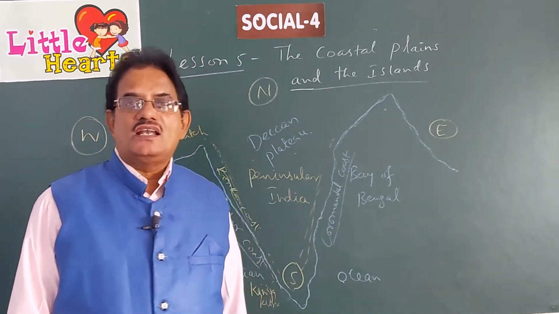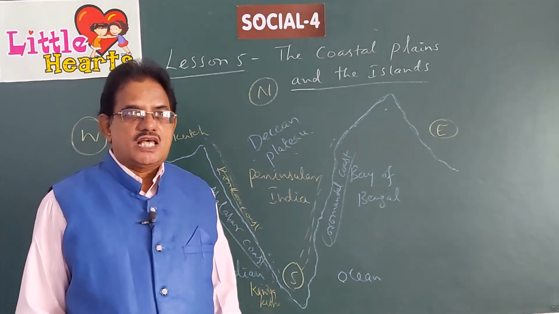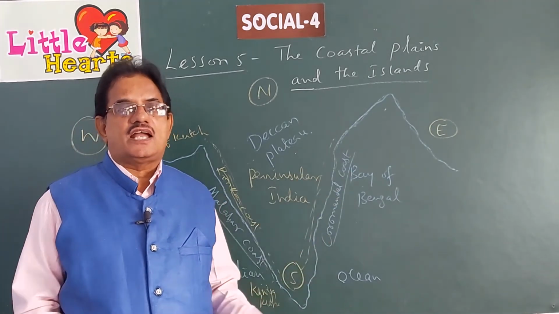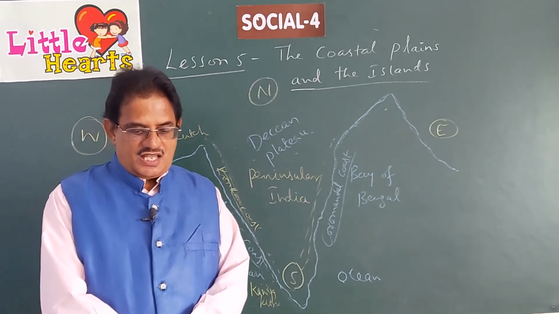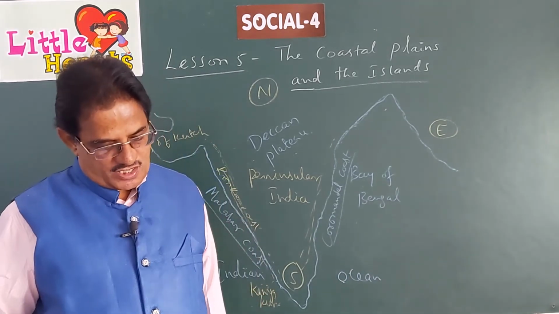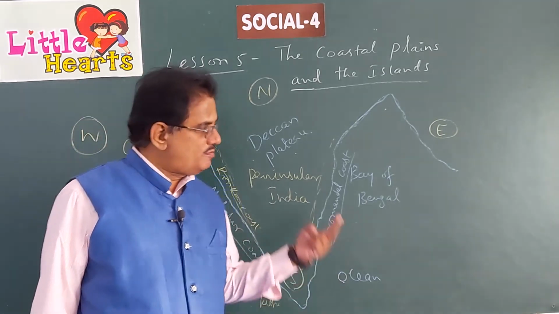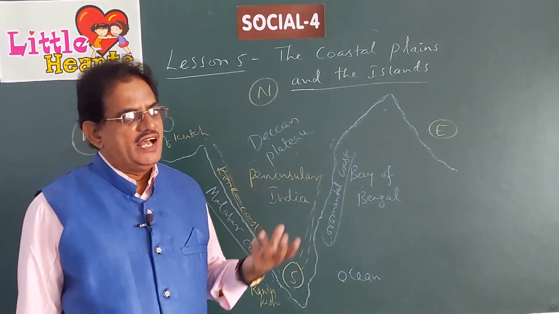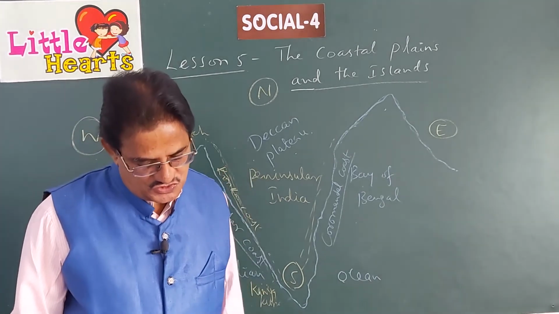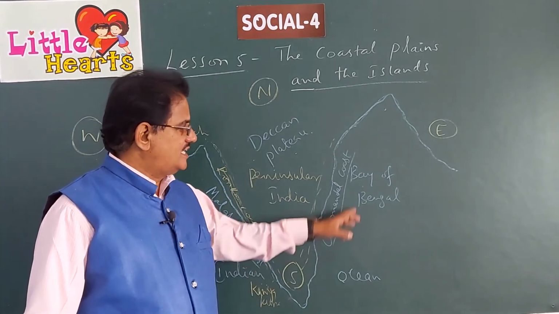As I told you, an island is a piece of land surrounded by water on all the four sides. That's called an island. There are two main groups of islands in our country. In our coast of India, there are two main groups of islands. They are the Andaman and Nicobar Islands.